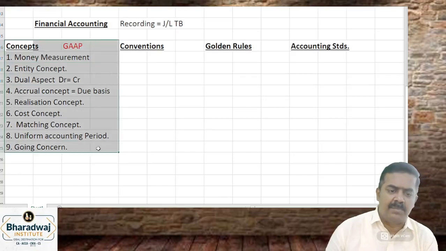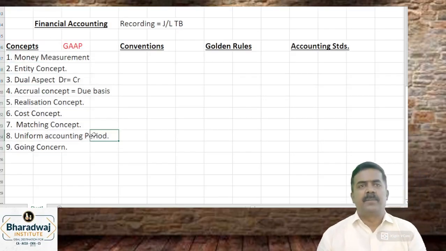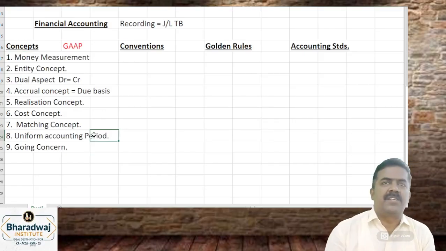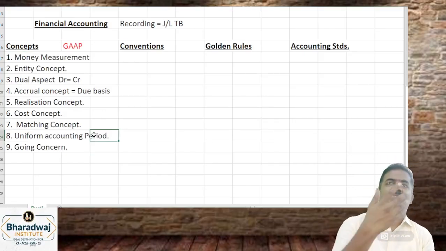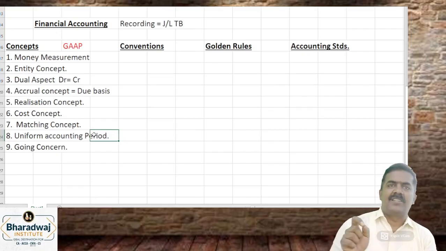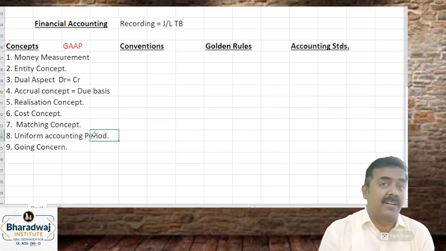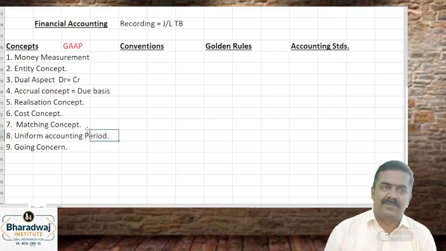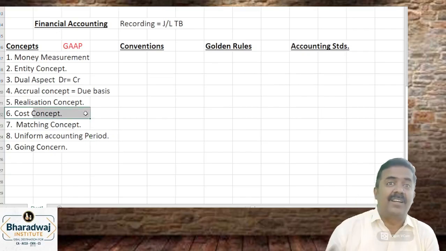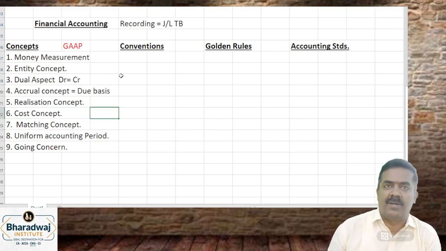Okay, based on this, MCQs can be tested. For example, Mr. X purchased goods for 5 lakhs. Market value is 8 lakhs. Mr. X recorded it at the market value of 8 lakhs. Which concept is violated? The cost concept is violated. You will write that as the answer.